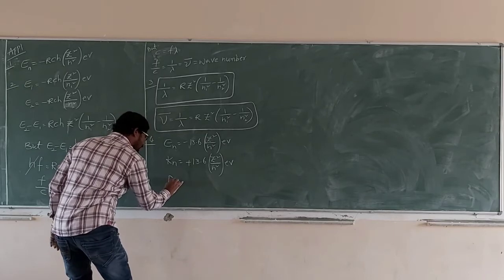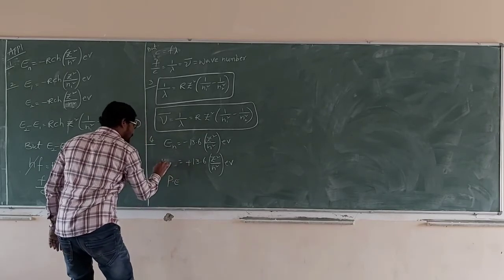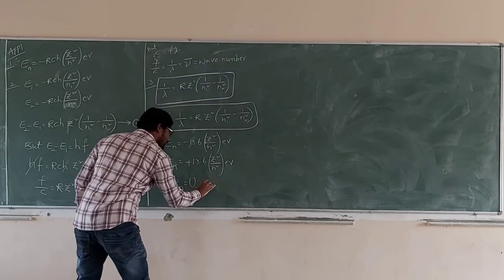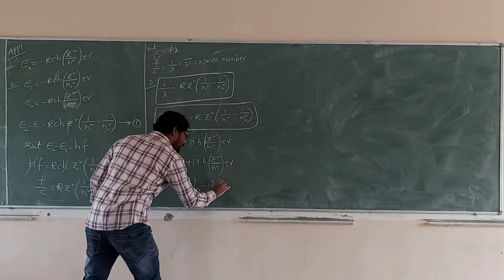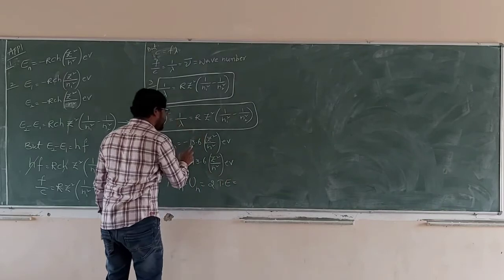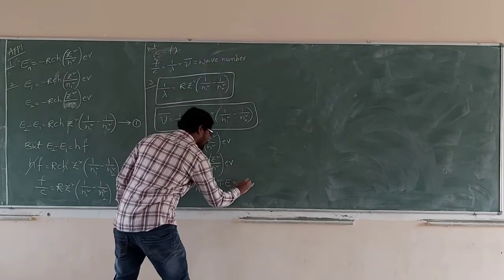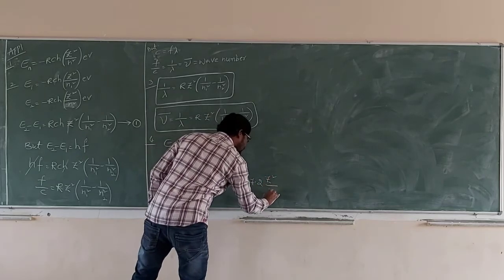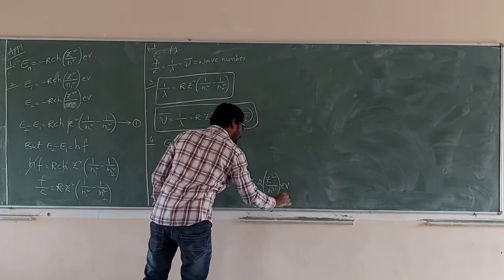Potential energy U n is equal to 2 times the total energy, so 2 into minus 13.6, that is minus 27.2 Z square by n square electron volt.